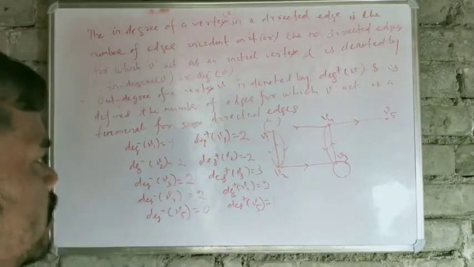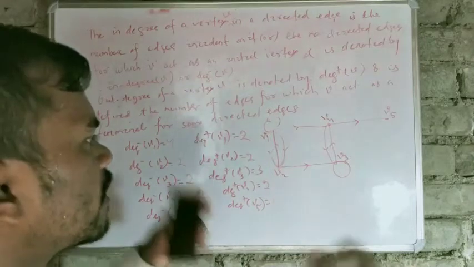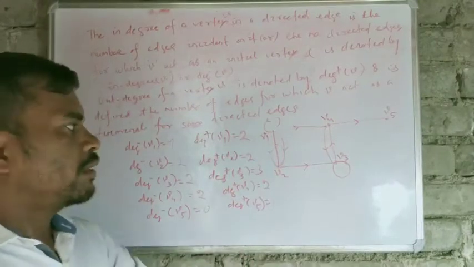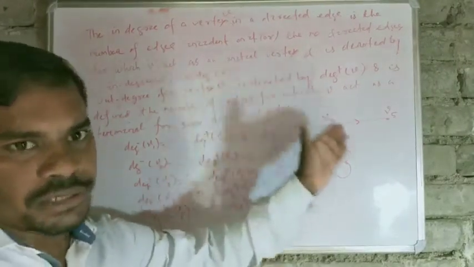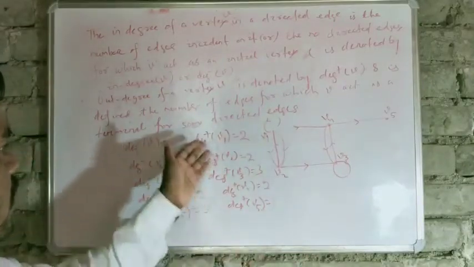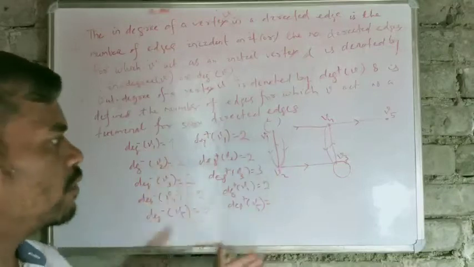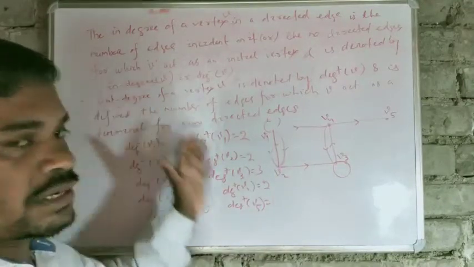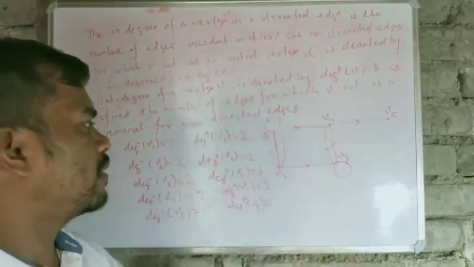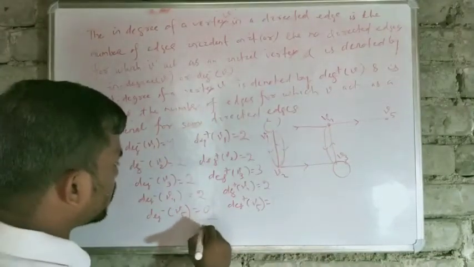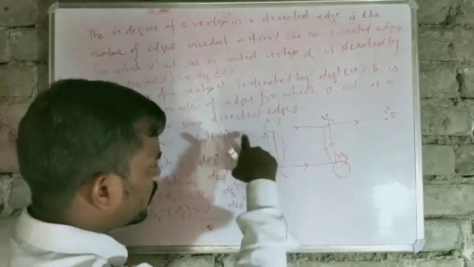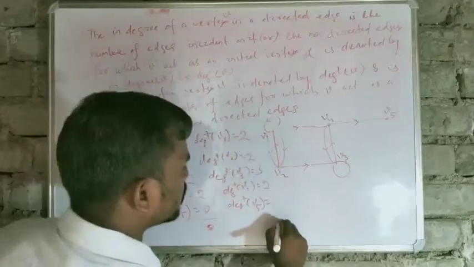So similarly, if you take any directed graph and find the in degree and out degree of its vertices, then we will find there is a relation between them. What is that relation? The summation of in degree of vertices is equal to summation of out degree of vertices, which is equal to the number of edges. And here we got summation of in degree of vertices equal to 10. Similarly, here if we add this, summation of out degree of vertices is also 10.